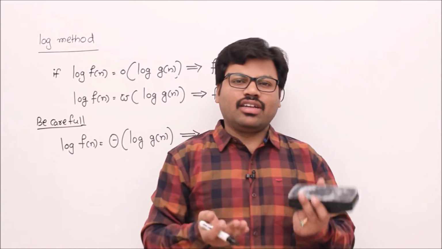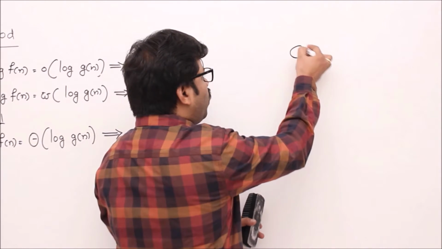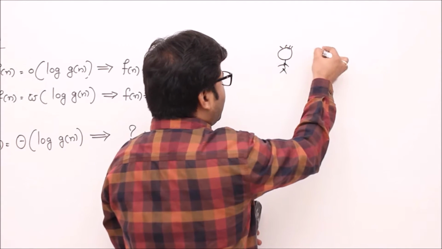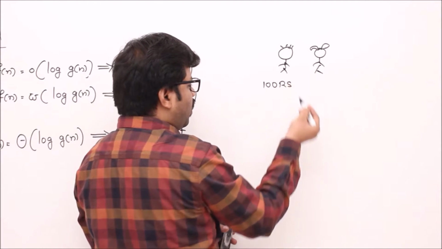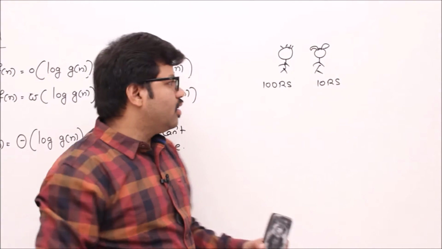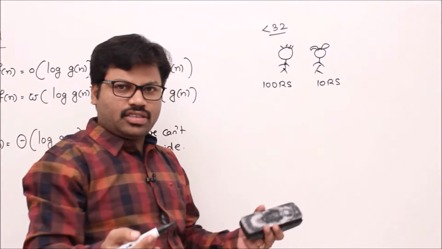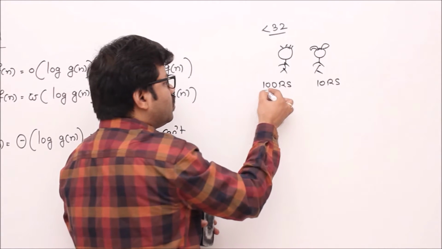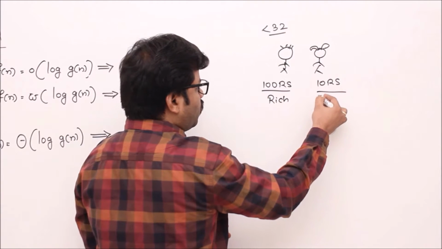Before that, I'll give you one analogy which connects this problem to a real world problem. Let me take two business people, Raju and Rani, and these are their incomes. Raju earns 100 rupees per day, Rani earns 10 rupees per day. According to the Congress government, whoever earns less than 32 rupees is poor, otherwise rich. So according to that definition, Raju is not poor, Rani is poor.